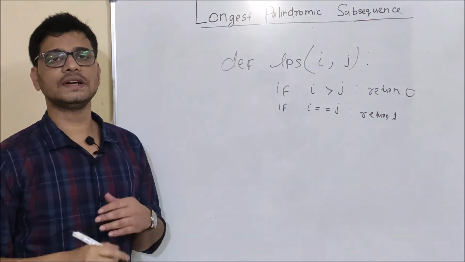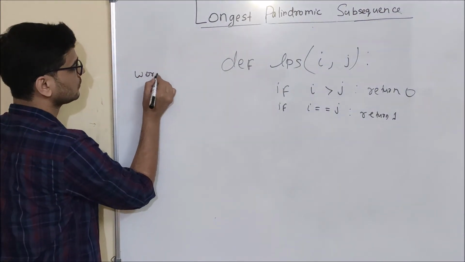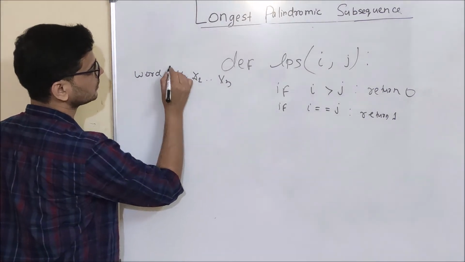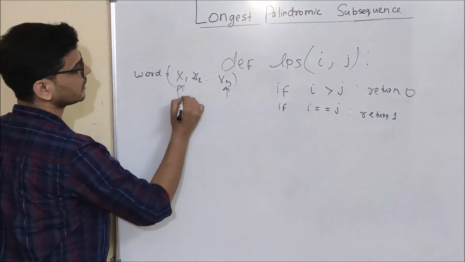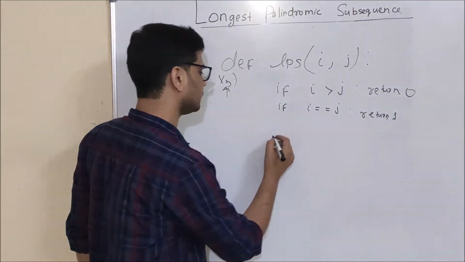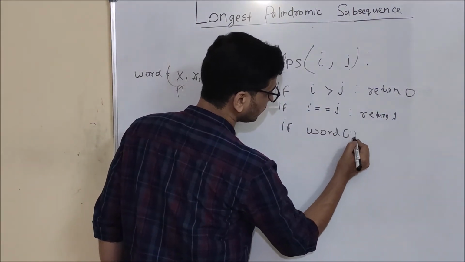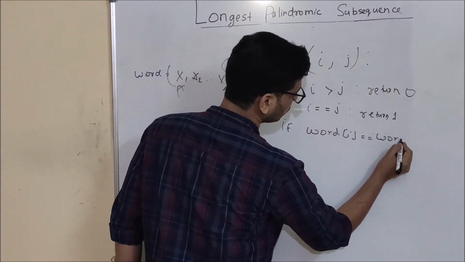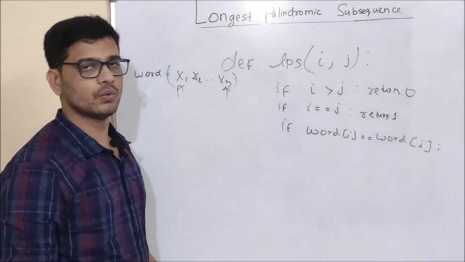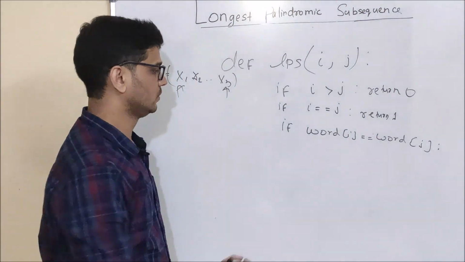And now let's come to the third case, that is, we will match the first and last character of x1, x2 to xn. If these characters come out to be the same, if word of i is equal to word of j, then what we are going to do? We have got an LPS of length 2.